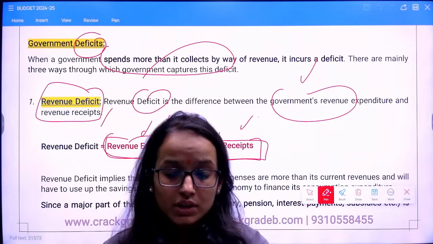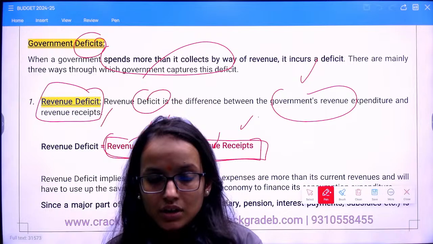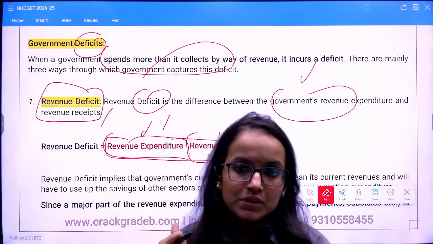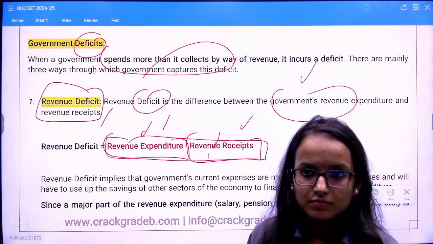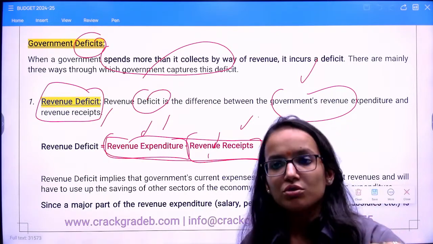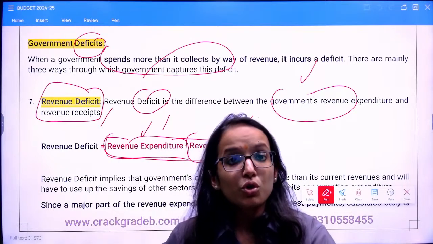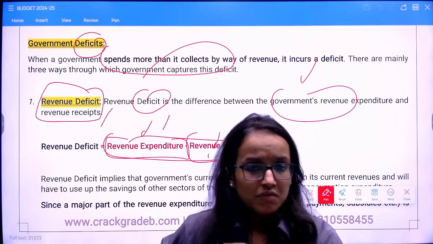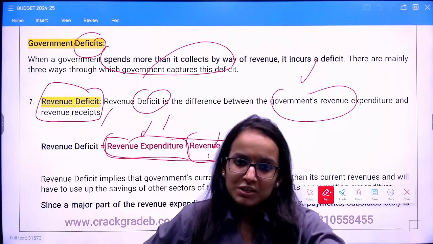You are utilizing that entire borrowed amount to finance your revenue deficit, to meet your day-to-day expenses. So this is a new concept here which you should remember. Whenever you borrow for your own consumption, it will be harmful for you. Whenever you borrow for investment, it is good.